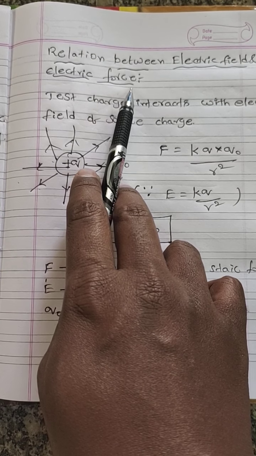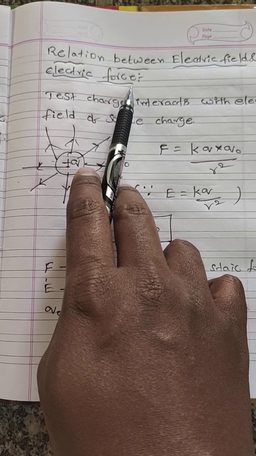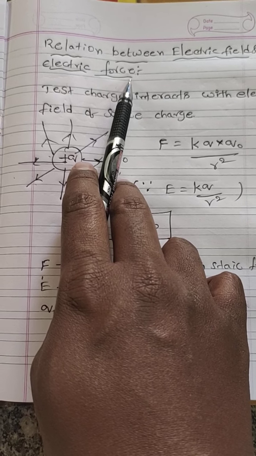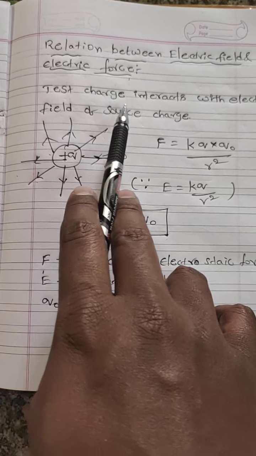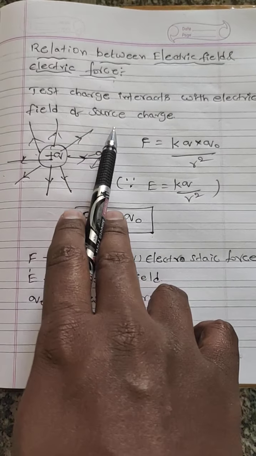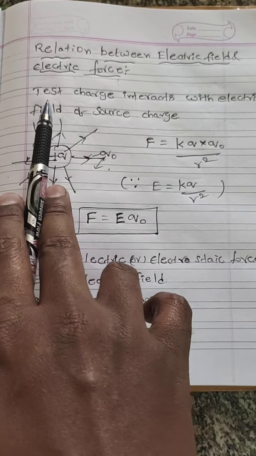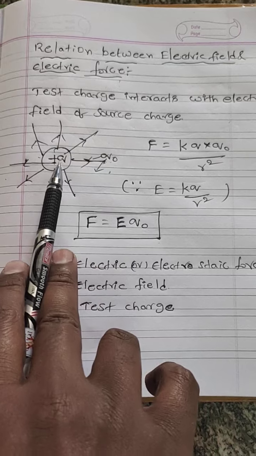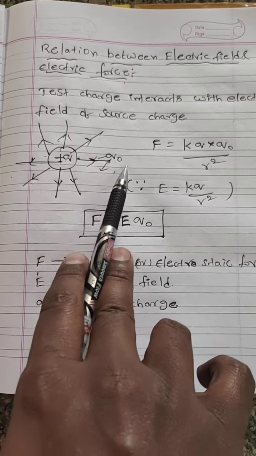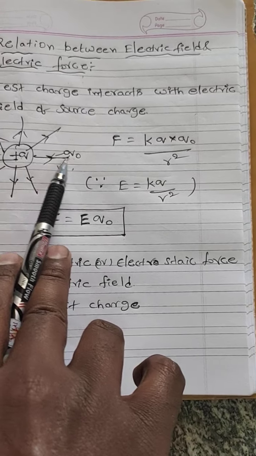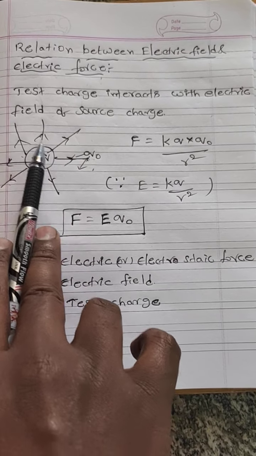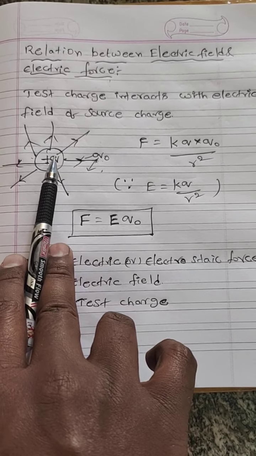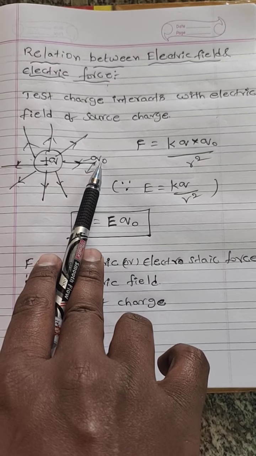F is equal to KQ into Q naught divided by R square. Now, what is the relation between electric field and electrostatic force, or electric force? Test charge interacts with electric field of source charge. It means the test charge, in this diagram, is Q naught, and the source charge is Q. This test charge Q naught interacts with the electric field of the source charge. I can explain by this diagram: it is a source charge, it is a test charge.